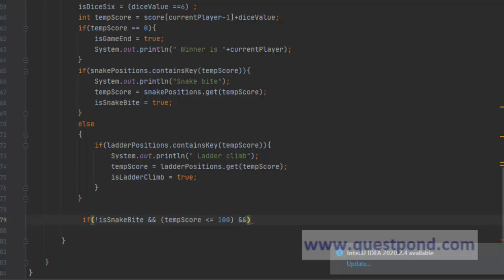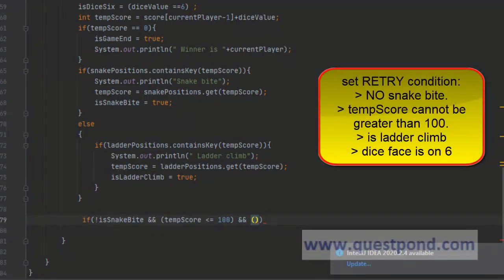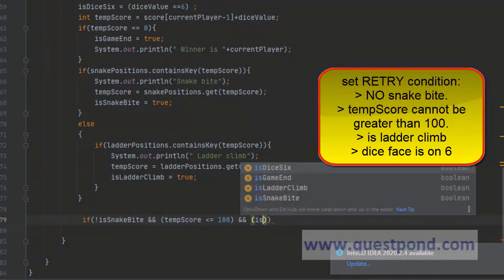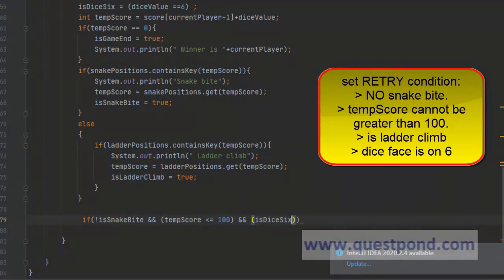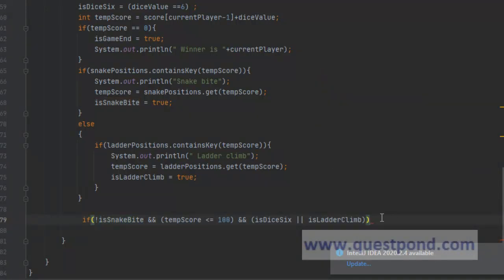And we have one more condition, that is ladder climb. So is dice 6 or is ladder climb, correct? If any of these cases, if dice is 6 and ladder is climbed, then the user will be allowed a retrial provided the temp score is less than 100. And if snake bite did not occur, correct? In each of these cases, retry will be allowed.